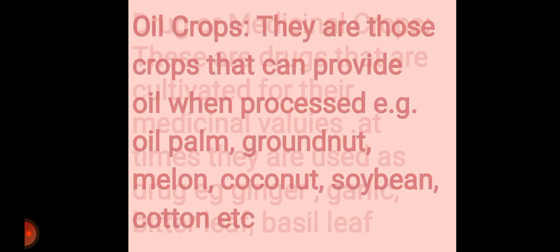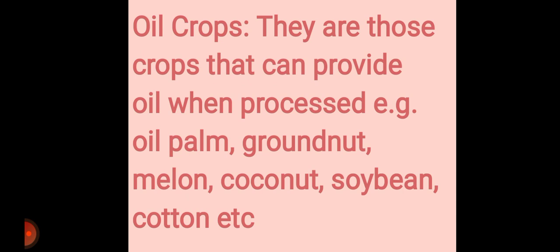And lastly, we have the oil crops. There are crops that can produce oil when processed. Examples of these oil crops are oil palm. Yes, when you process oil palm, that is when you get our red oil we use to make delicious meals. All right, we have groundnuts. When they process groundnuts, they extract it and they give us groundnut oil.